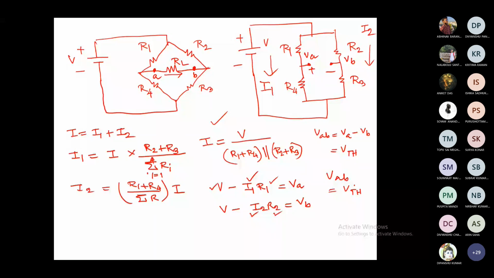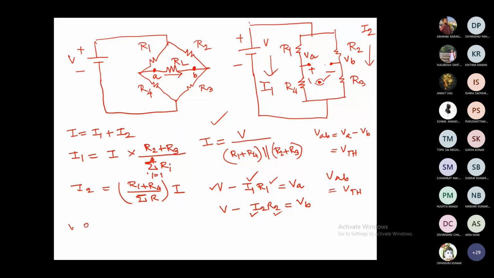The next part was to calculate the RTH when we look into the terminals A and B while we replace the voltage source by a short circuit, or by its internal resistance. So here it is an ideal voltage source, so we have to short circuit this source. If we look from here and redraw the circuit, I have just taken VA and VB and dragged them like that.